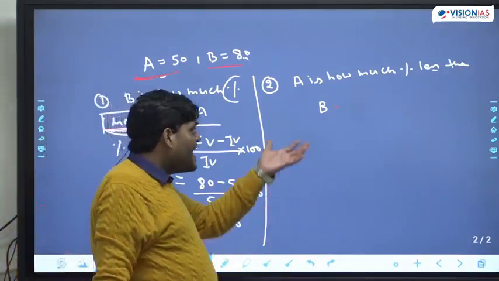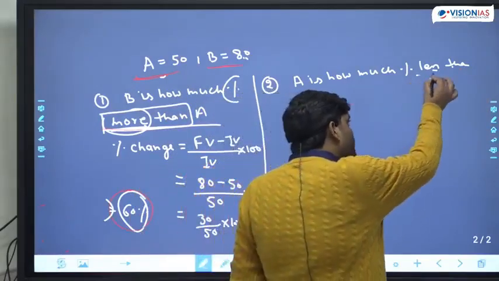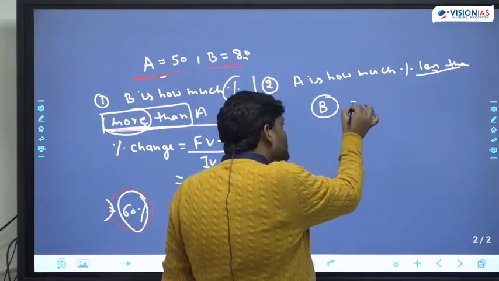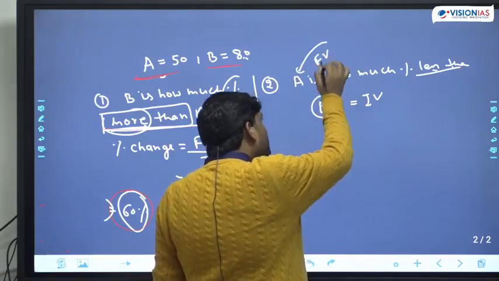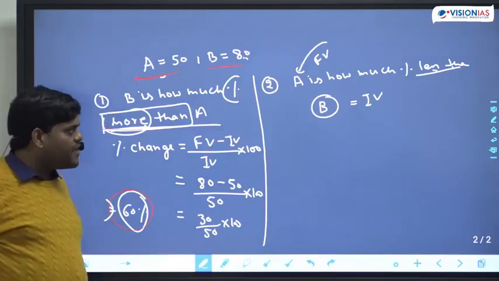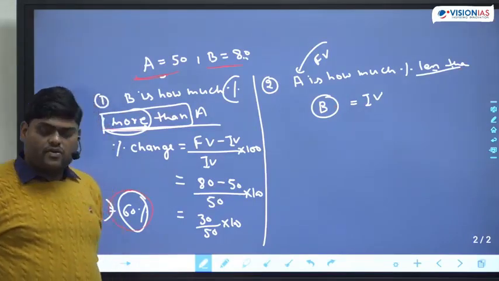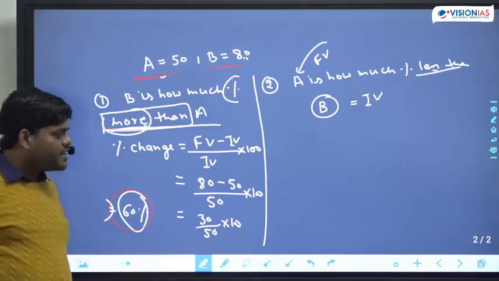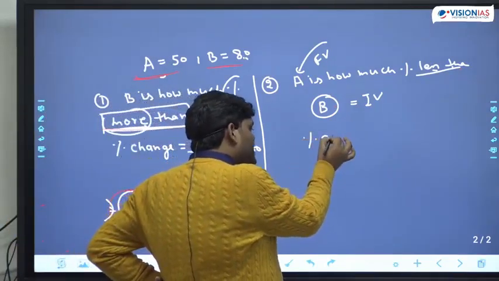Second part: A is how much percent less than B. Now this less than word is coming along with B. So now B becomes the initial value and A becomes the final value. Okay? The formula will be the same: percent of change.